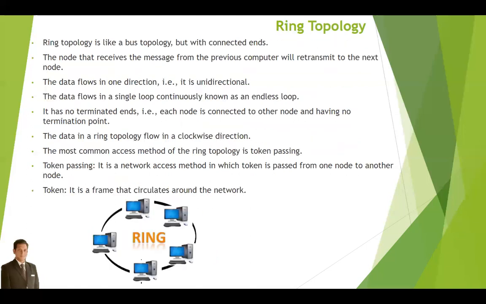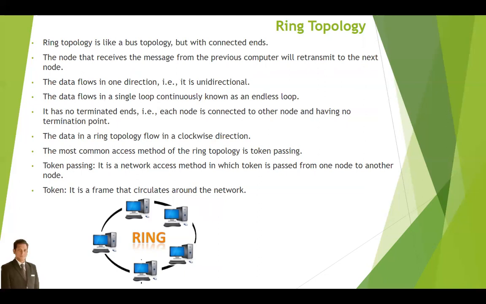Ring topology. Ring topology is like a bus topology but with the ends connected. The node that receives the message from a previous computer will retransmit it to the next node. The data flows in one direction, that is, unidirectional. The data flows in a single loop continuously, known as an endless loop. It has no terminated end. Each node is connected to another node with no termination point. The data in ring topology flows in a clockwise direction.